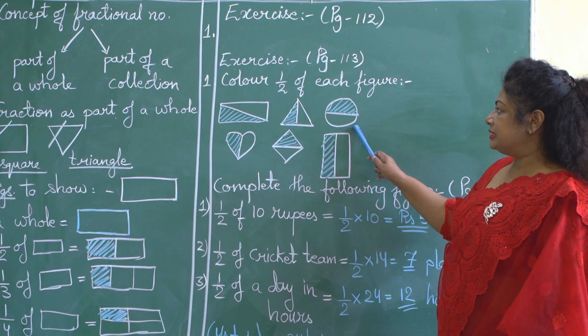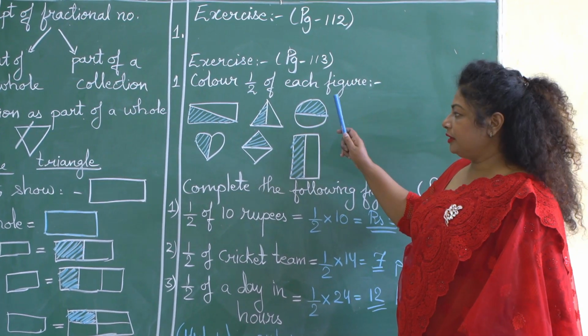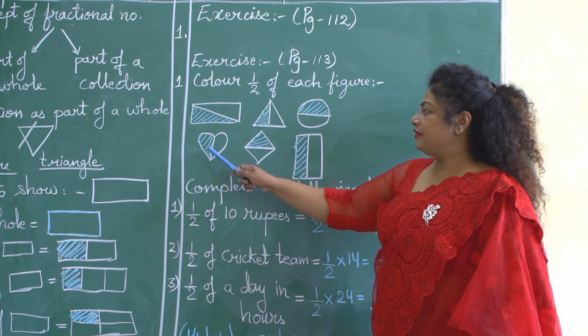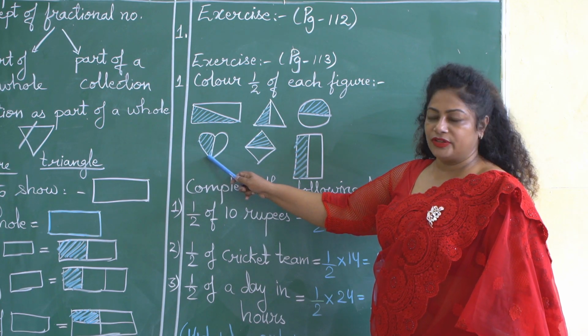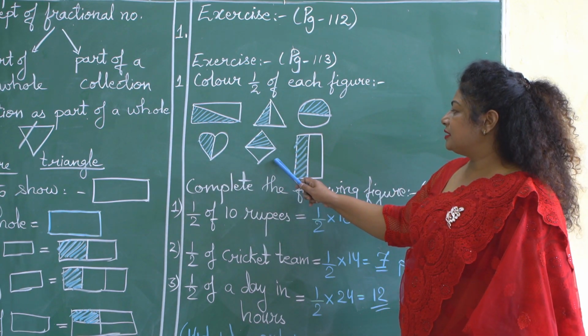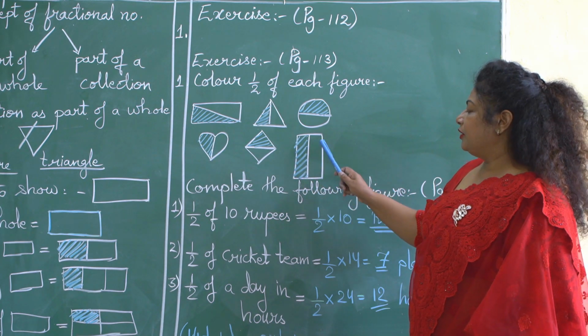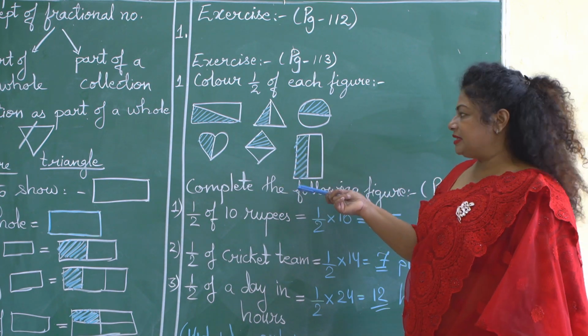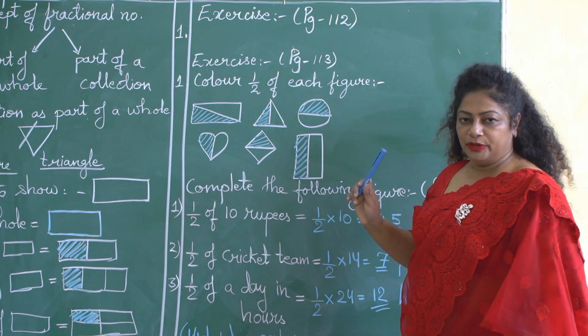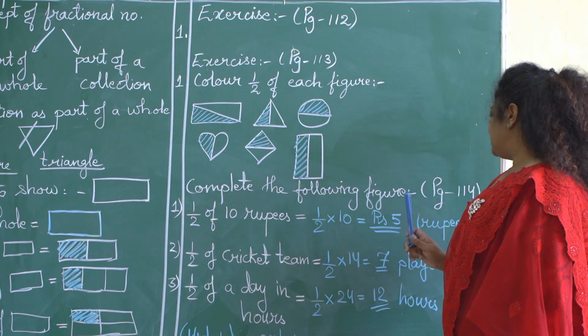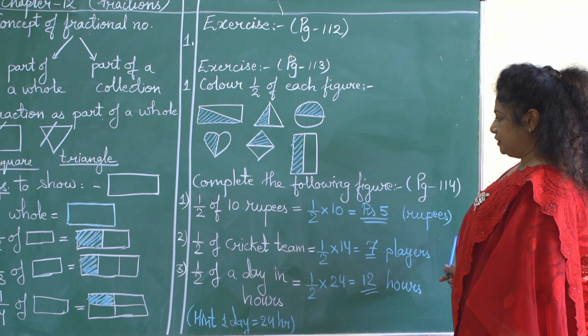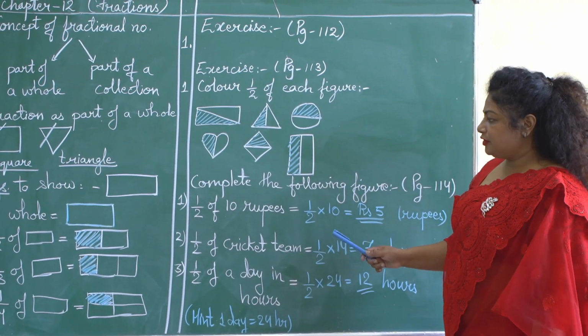Third, circle, I have shaded with the blue chalk. Then this heart, I have shaded half of this heart with the blue chalk. And the last figure, rectangle, or you can say a window, whatever shape this is, I have shaded with the help of blue chalk. Now, on this page number 114, the next question is given to you.